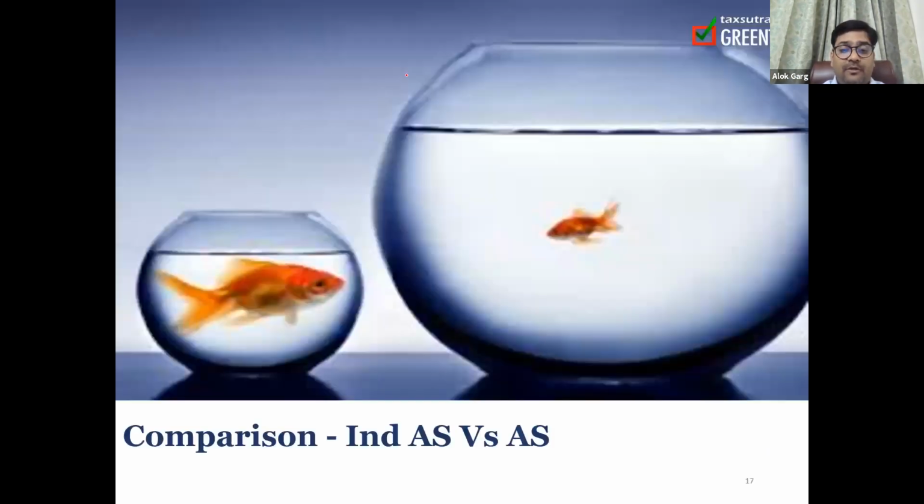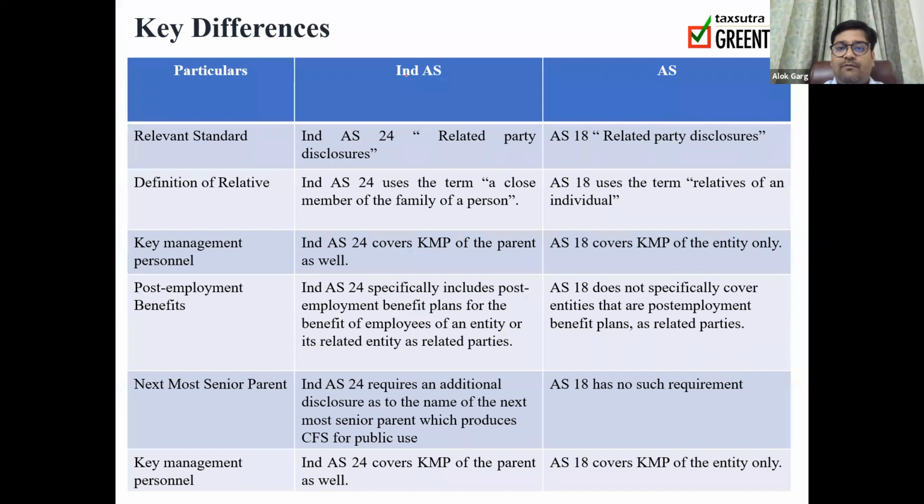Okay. Coming to the comparison between Ind AS and accounting standard, friends, this was a very small standard. Now we need to discuss the difference between Accounting Standard 18, which talks about related party disclosure, and Ind AS 24, which talks about related party disclosure. Under AS, it is AS 18. If I talk about the definition of relative, Ind AS uses the term close member of the family of a person, whereas AS 18 uses the word relative of an individual.